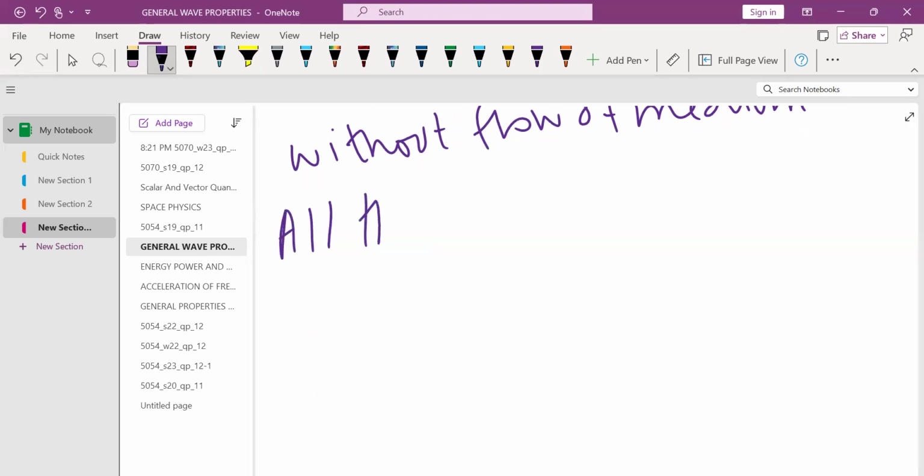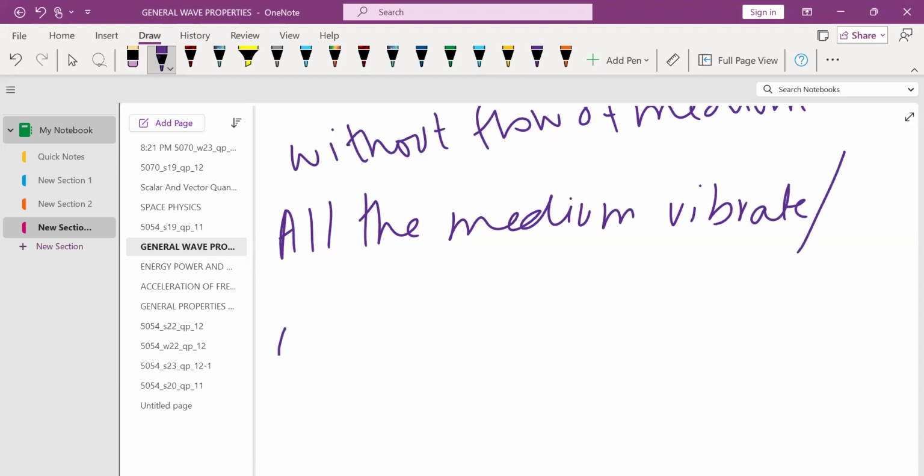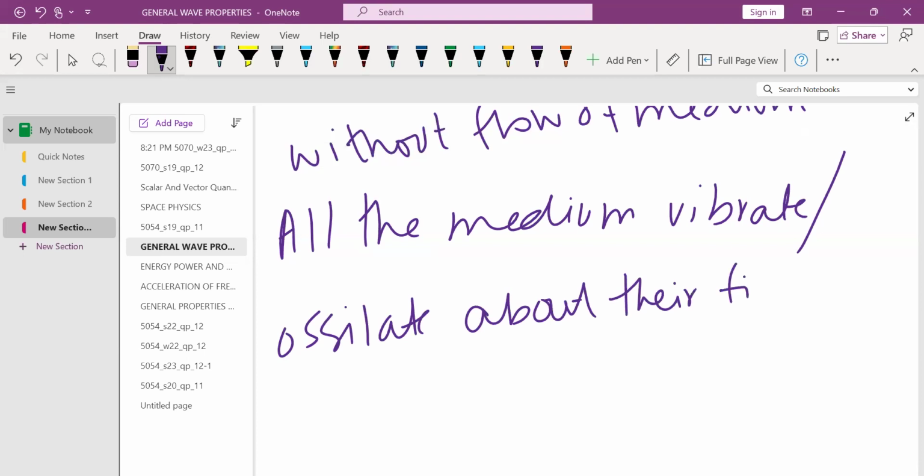So all the medium particles vibrate, or you can use the word oscillate, about their fixed position. They have identical motion.